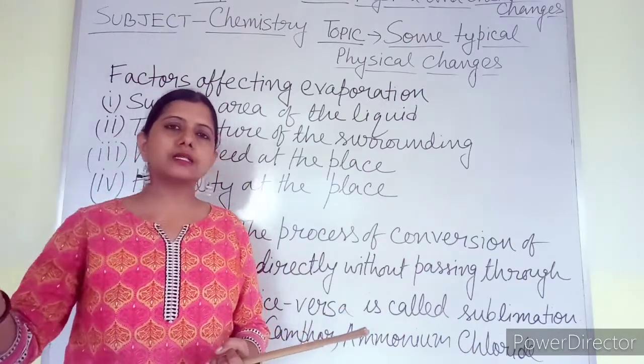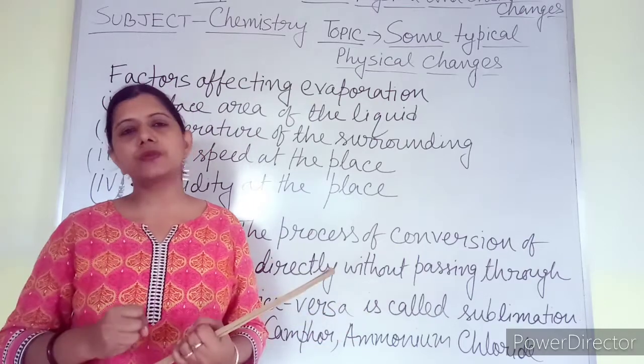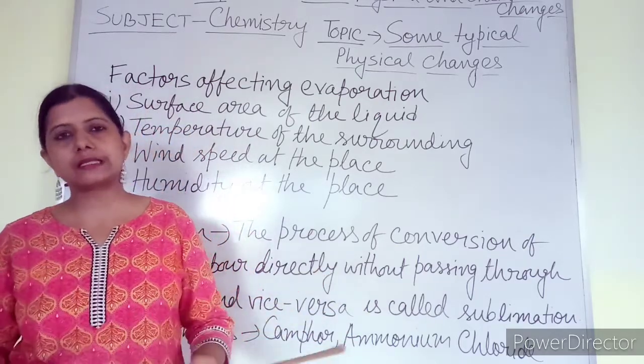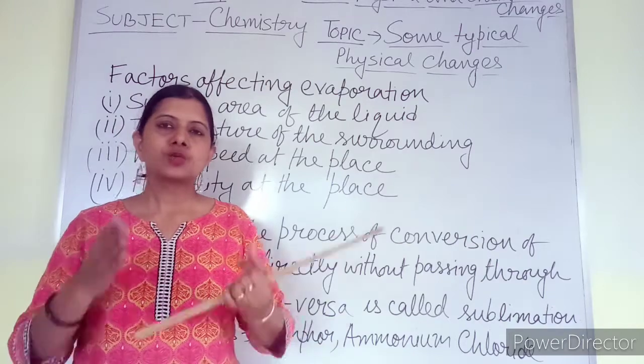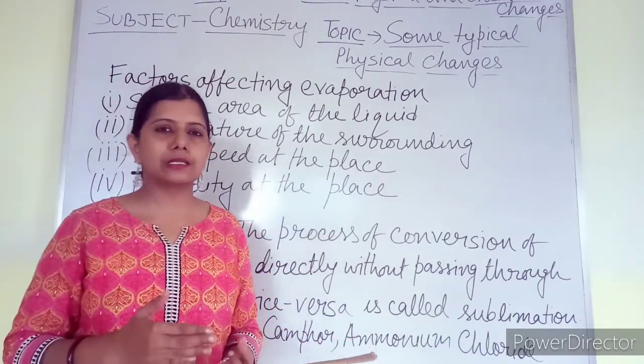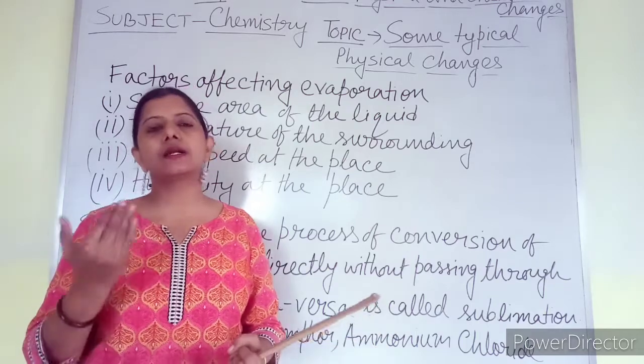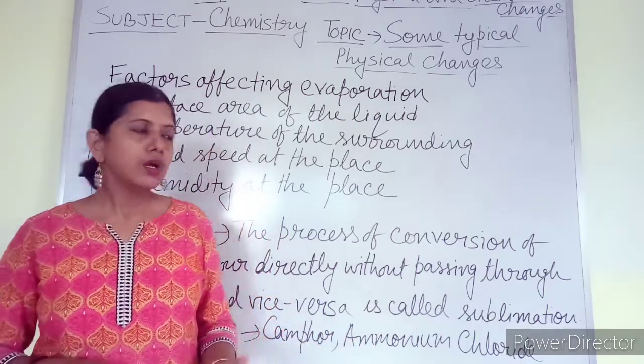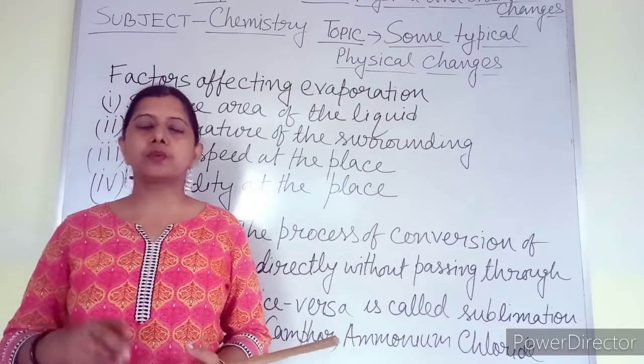Now when the water is evaporating, how is the atmosphere going to accommodate the extra amount of water vapor? So if humidity is more, the rate of evaporation will be less. If humidity is less, the rate of evaporation will be more. So this is all about evaporation.